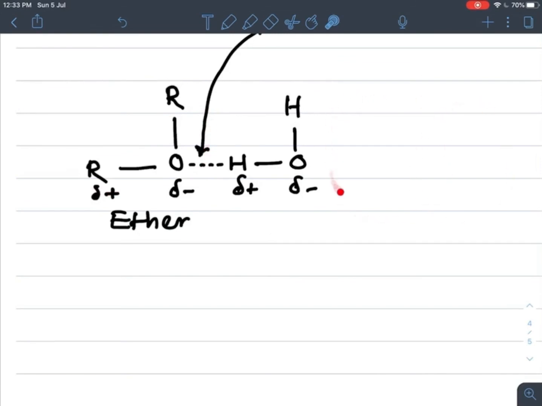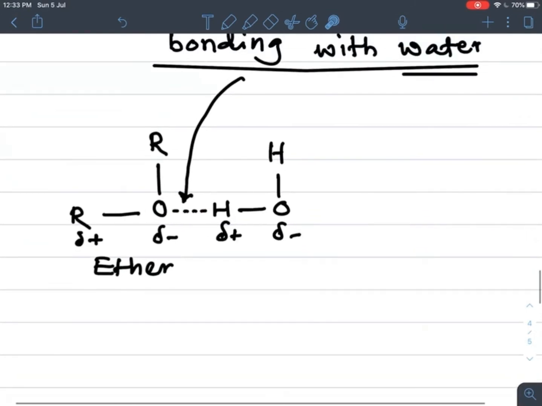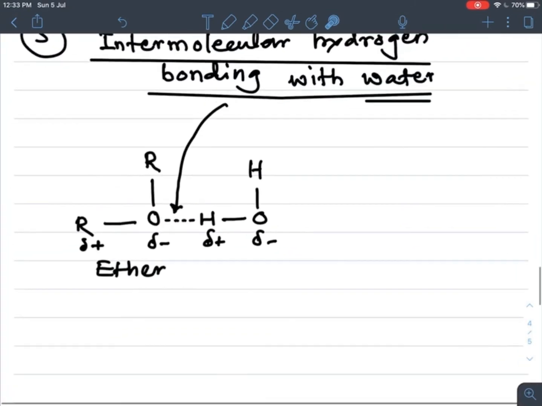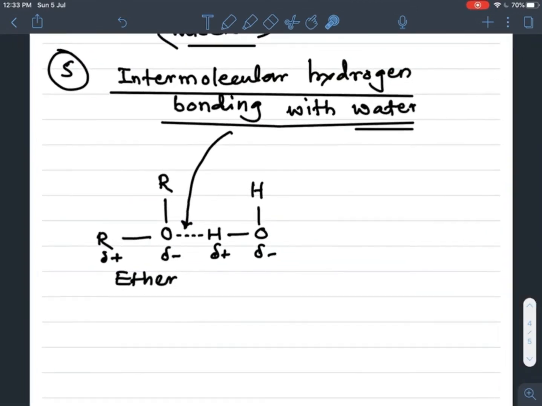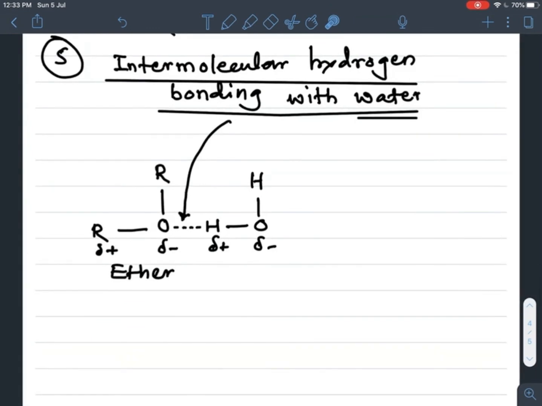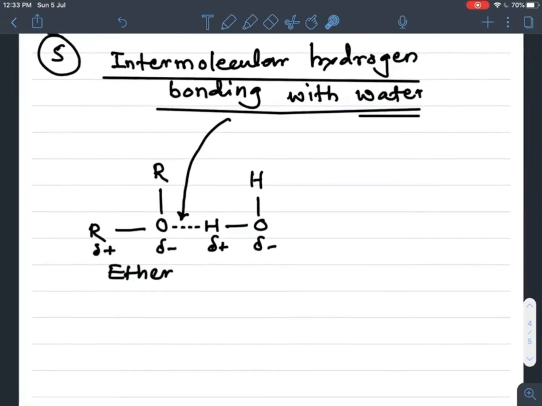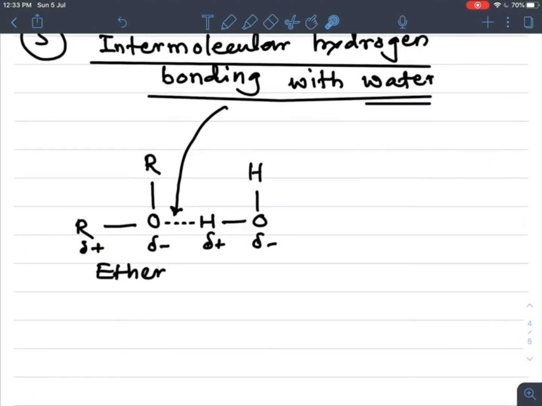We can repeat again, H2O, ROR alternately. Between the ether and H2O an intermolecular hydrogen bond is formed, and that's why ethers are miscible or soluble in water. Their solubility is comparatively less than alcohol, because alcohols are also soluble in water, as alcohols also form this intermolecular hydrogen bonding with water.